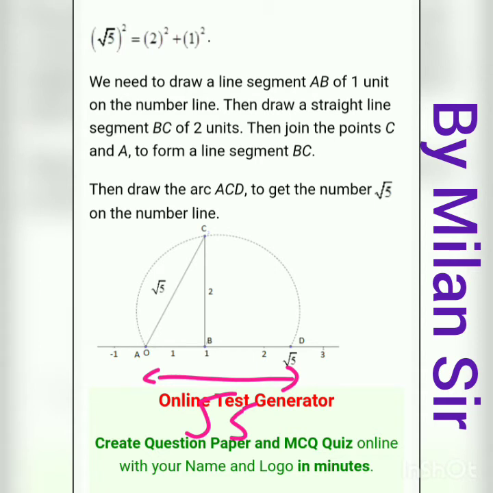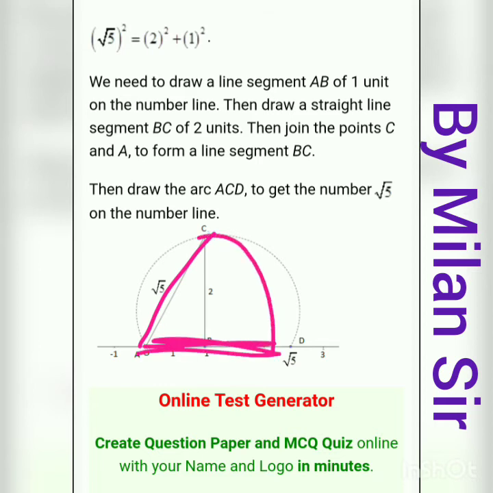Why is it under root 5? Because initially your A to C is under root 5, right? Now if you draw the arc, then your radius stays the same, right? Both of these are radius, right? Here it is under root 5, so here it is also under root 5. So your under root 5 is represented on the number line.